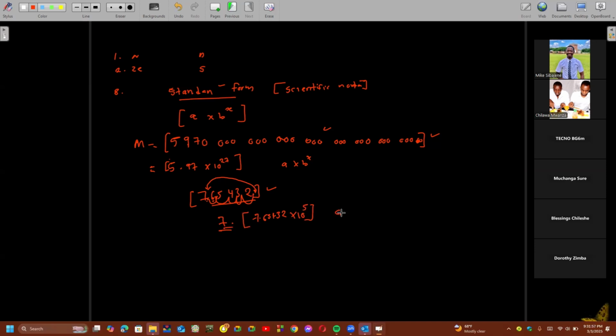Then you correct to a given number of decimal places. For example, if I say leave it to two decimal places, it would be 6.5 times 10 to the power 5. This is how you write it in standard form.